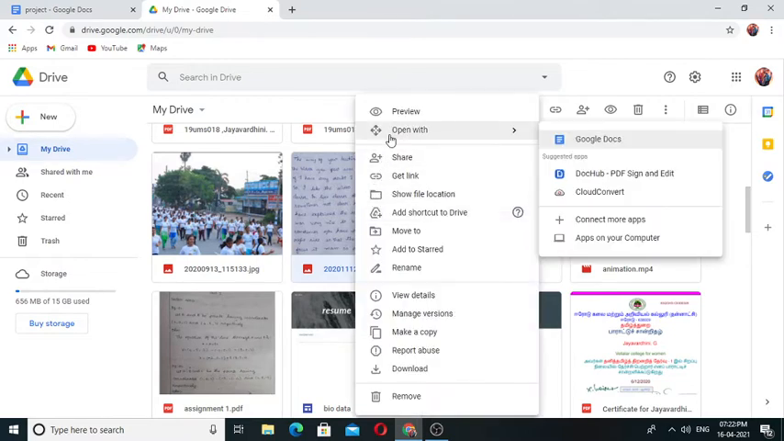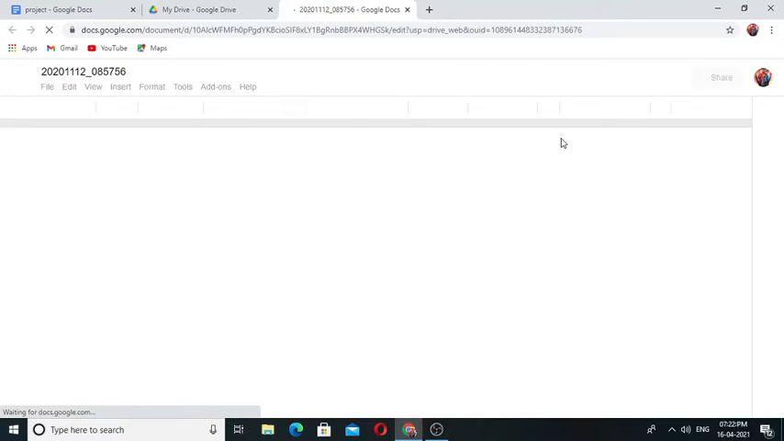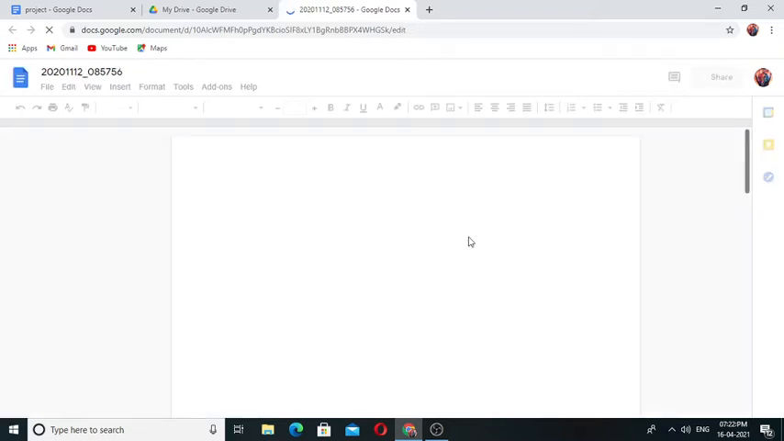Open with Google Docs. Loading. Here you can see that your texted document is printed here. You can copy this and you can use wherever you want in your document.